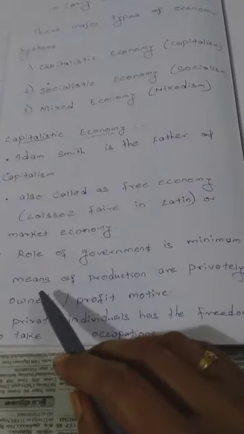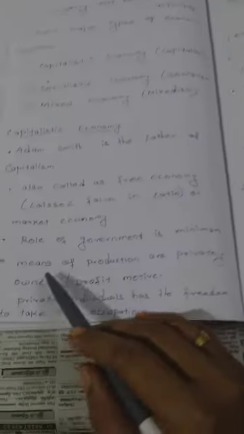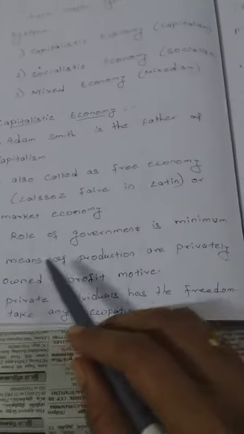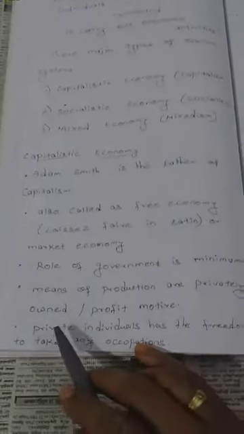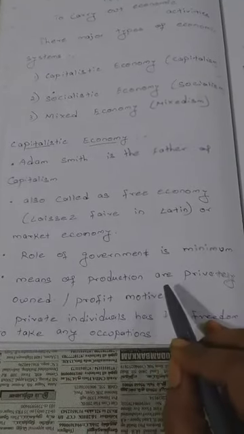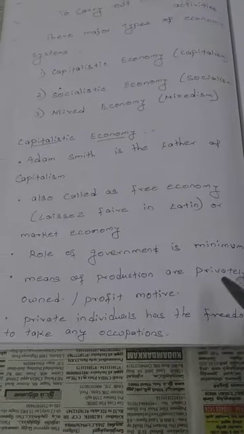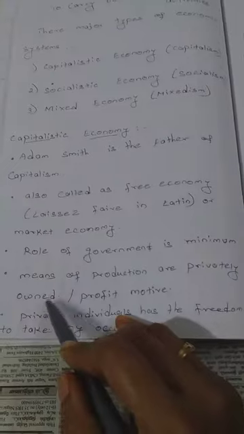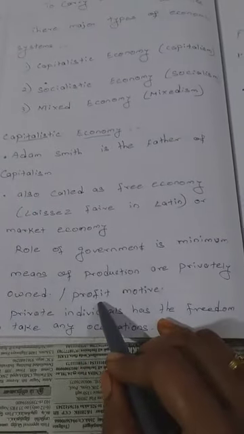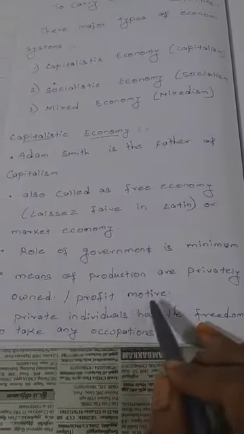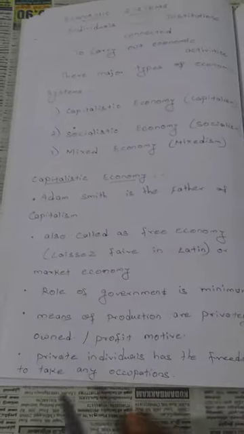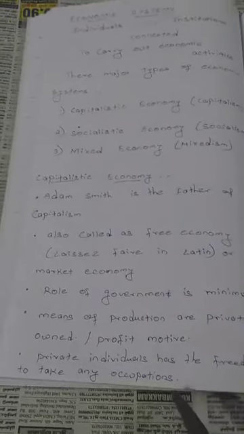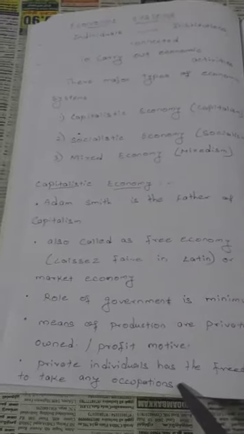And the role of government is minimum, means the government won't interfere in production of products. And the next point is regarding means of production, which are privately owned, means production which is done only by private companies and they work only for profit. That's why it is called as profit motive economy. And private individuals have the freedom to take any occupations, means they can do any sort of business.